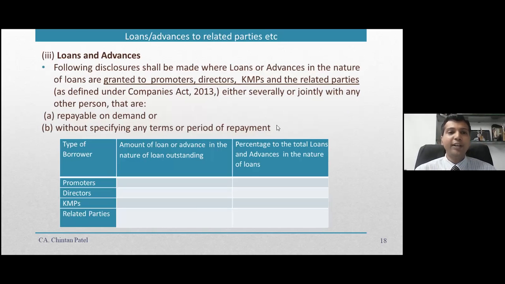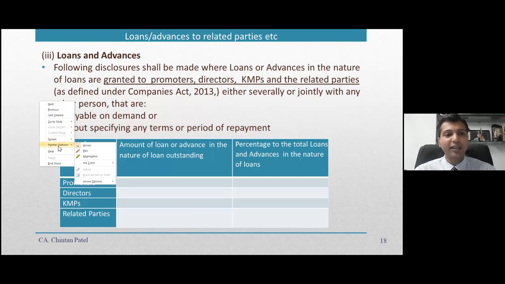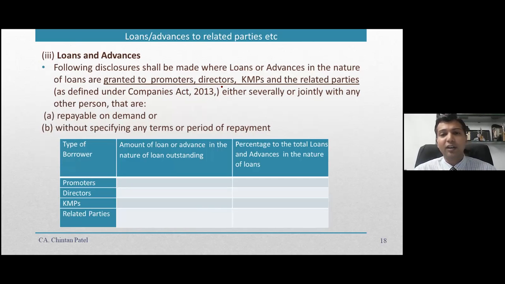Next very important point is on loans and advances. Under loans and advances, it says that if the loans or advances are made during the year, which are in the nature of loans, are granted to the promoters, directors, KMP, and related parties.